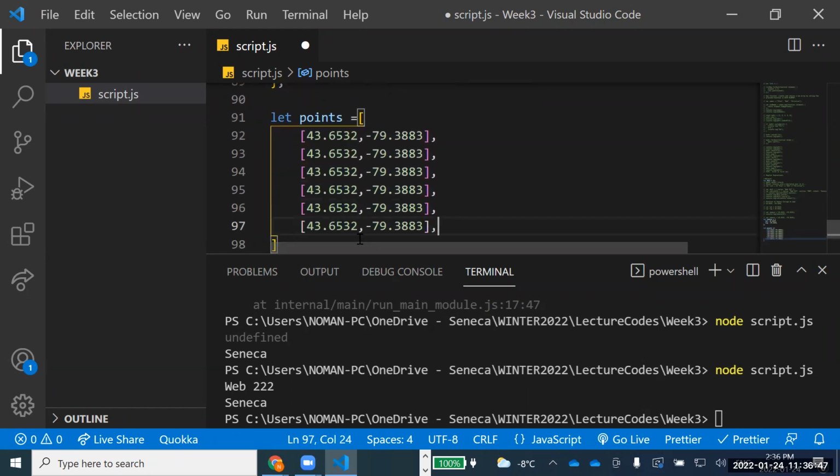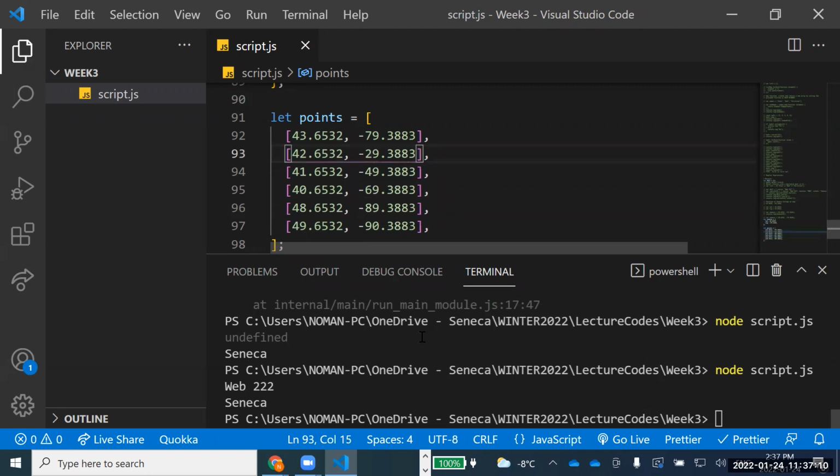For example, these are the 6 locations that I have to remember, and let's change some of them a bit, so we know which one we are talking about. Right? Let's change them as well, something like that. Now, let's talk about this situation. This is an array of arrays. Are you understanding? This is an array of arrays.